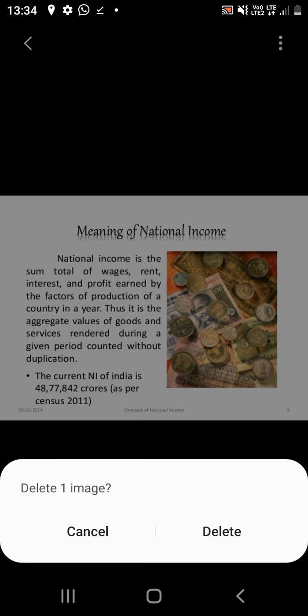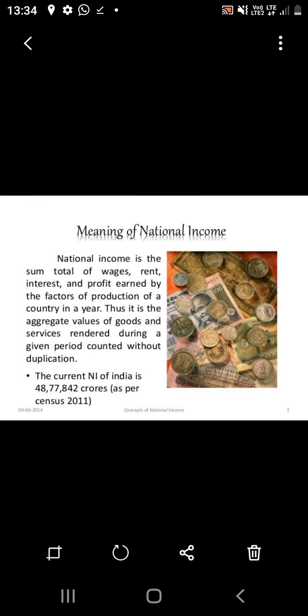First, a person residing in a country for a period of one year or more is taken as ordinarily residing in that country. The person may or may not be a citizen of that country. Second, a person is said to have his economic interest in a country when he carries out all his economic activities such as production, consumption, and investment in that particular country.